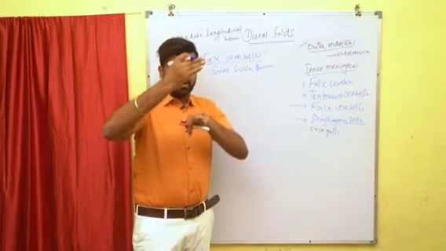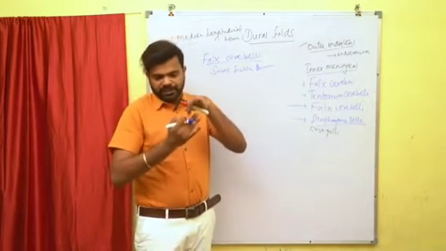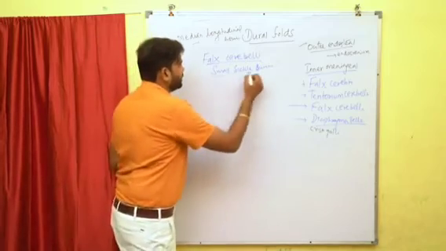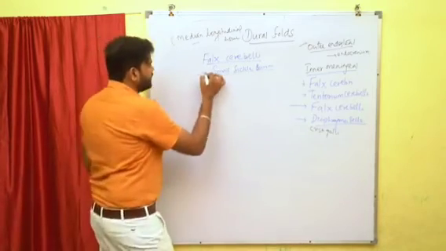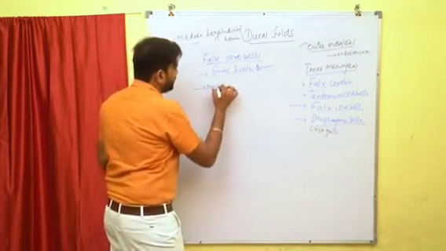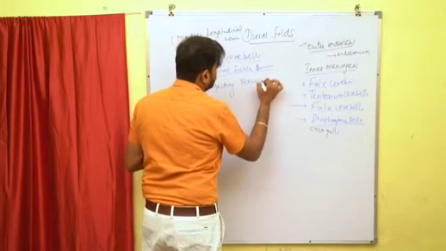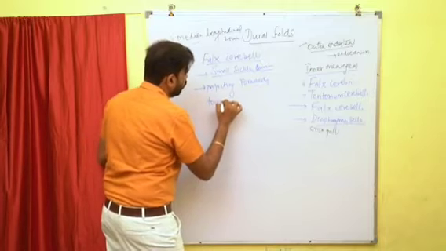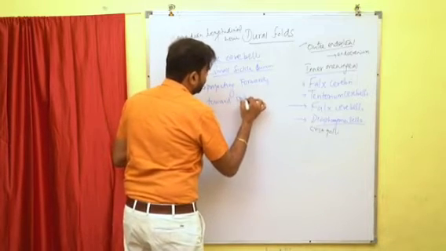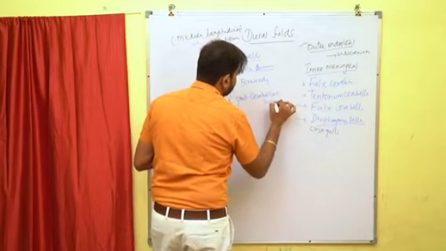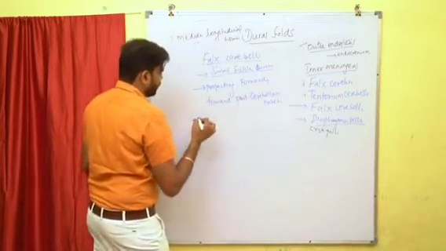Above the tentorium cerebelli the falx cerebrum will be present, and below the tentorium cerebelli the falx cerebelli is present. It is small and sickle-shaped. This falx cerebelli projects forwards towards the posterior cerebellar notch.